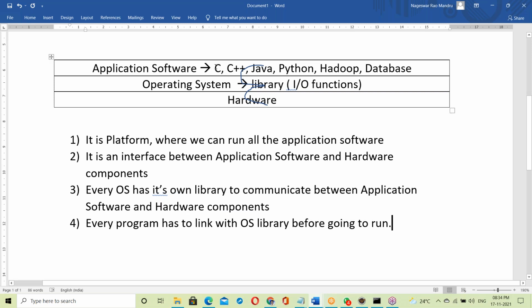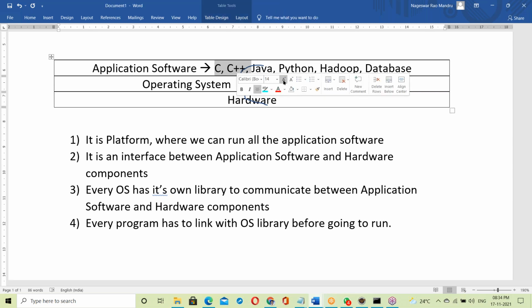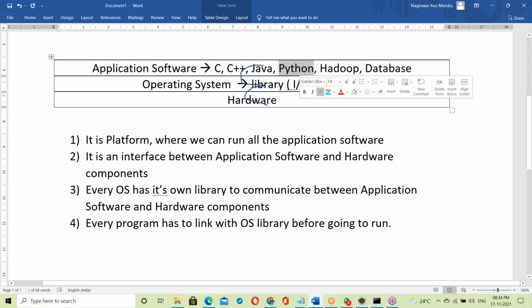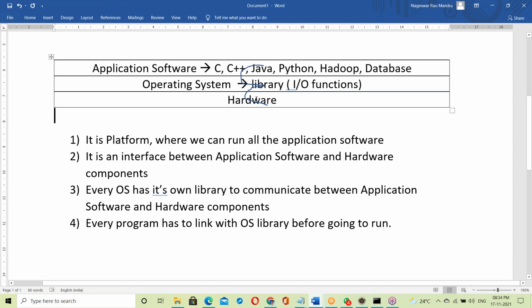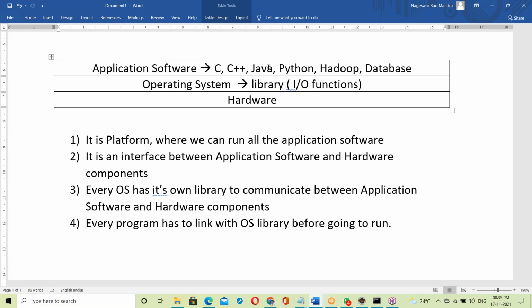Suppose C and C++: this is static linking. Java and Python use dynamic linking. We'll discuss it, and I'll show it practically. I'll show an example in C language of how static linking works. Next, we'll discuss an example in Python and Java of how dynamic linking works.